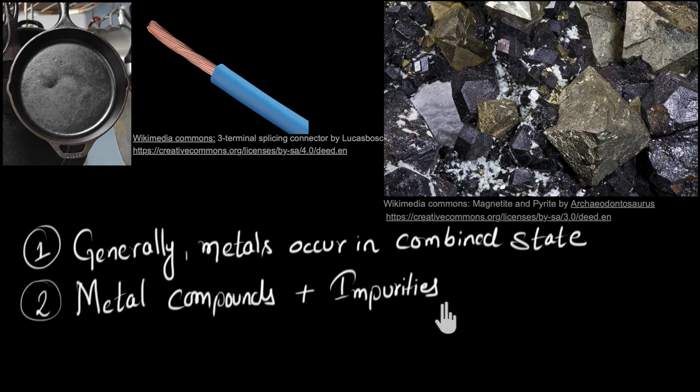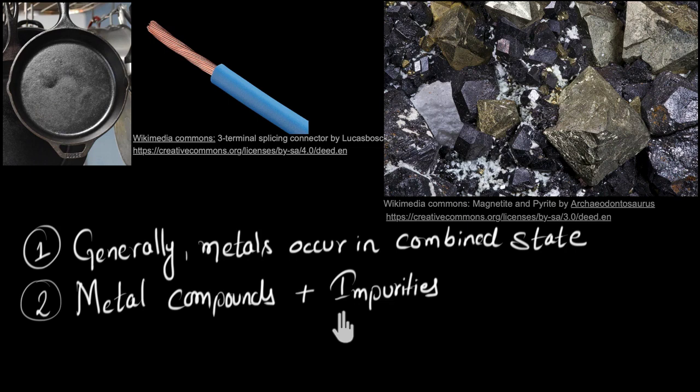So the first step would be to start with a rock that has more metal compounds, or it takes us less money or less energy to separate the metal compounds and impurities. I would not want to start with a rock that has less amount of metal compound, or it takes us more money and more time to separate these two out, right?